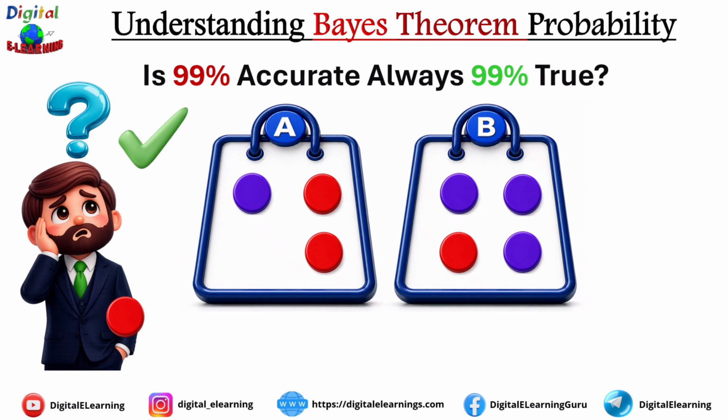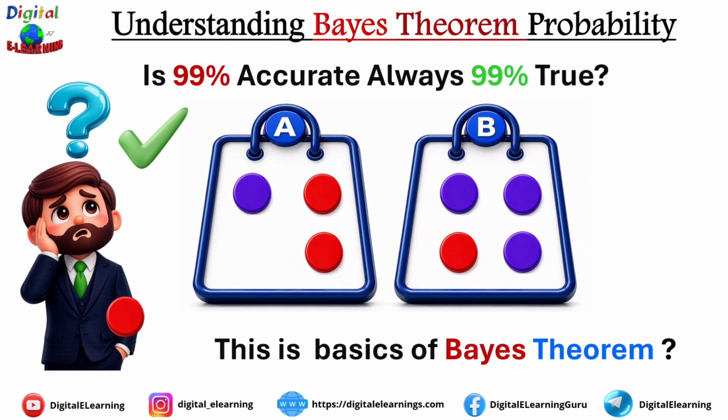Most people will guess 50%, some will say 75. Others probably will not be sure. But this simple question reveals one of the most powerful ideas in probability and statistics. This is called Bayes' theorem. Let's see now how this works in real life.